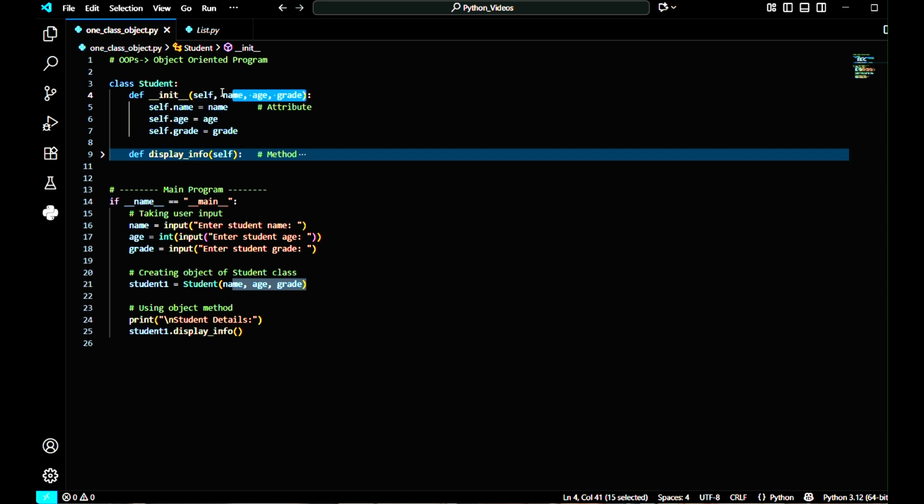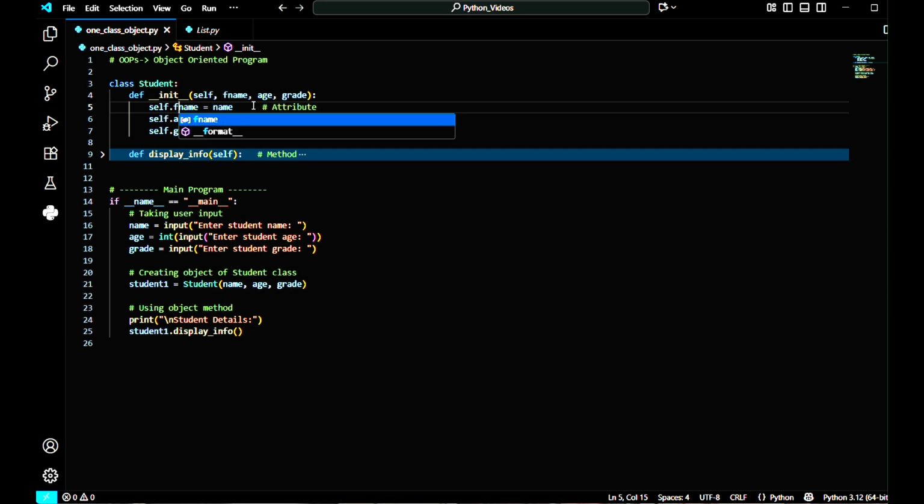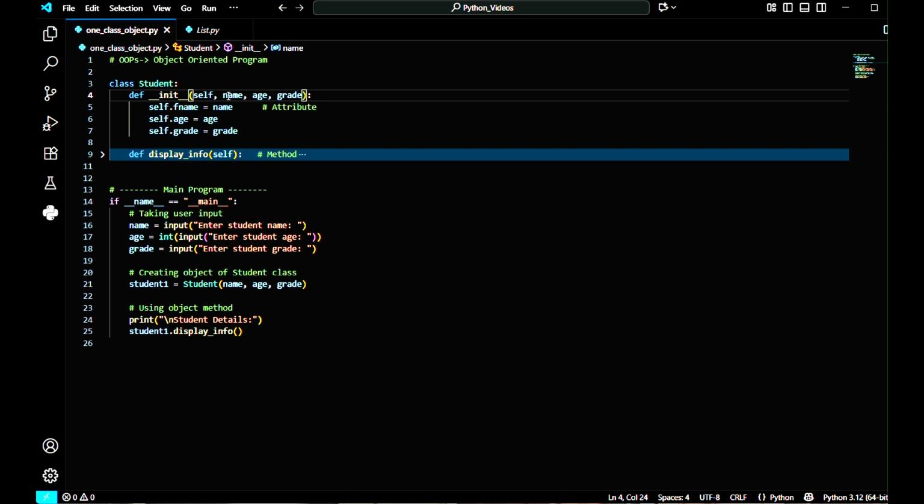Or you can use a different name here, like full name. If you use full name equals name, then it will work. But it is good practice to use the same thing. So it will be better if I use just name here. It is good practice to use the same word for the parameter in the parentheses and the class attribute.